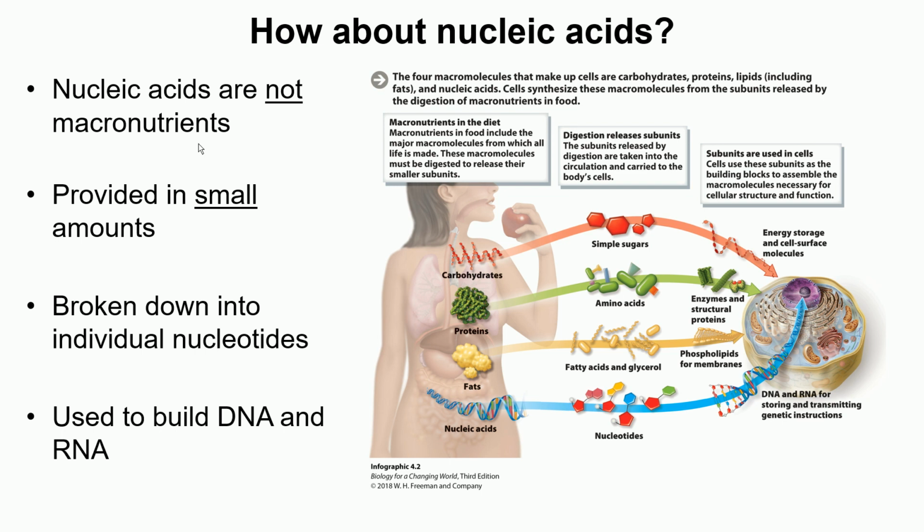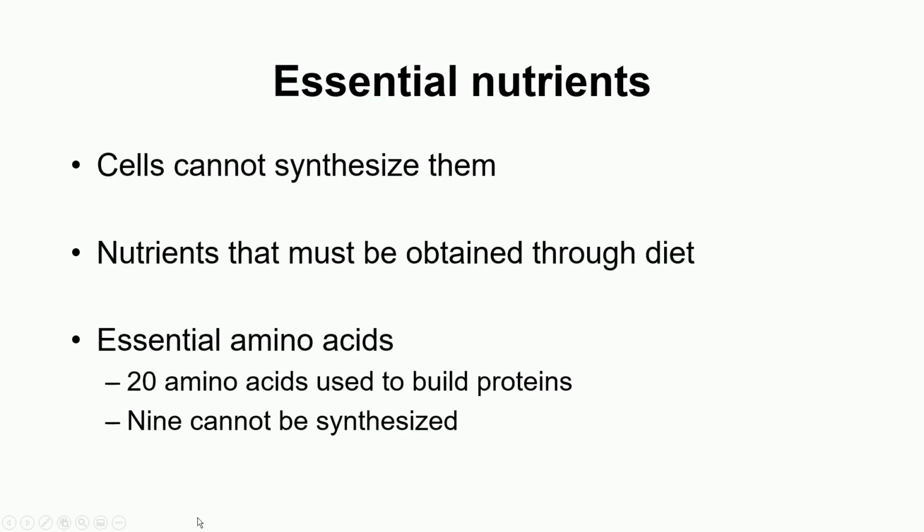Nucleic acid is not considered a macronutrient, because we don't need it in large quantities; it is provided in small amounts. So macronutrients include your proteins, carbohydrates, and lipids. Nucleic acids are provided in small amounts and broken down into individual nucleotides used to build DNA and RNA.